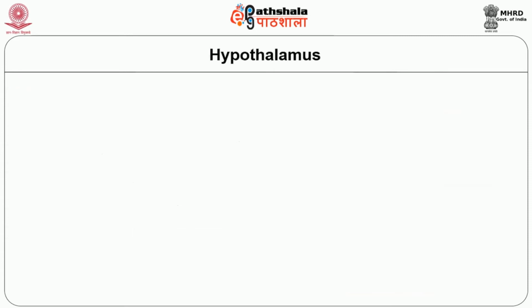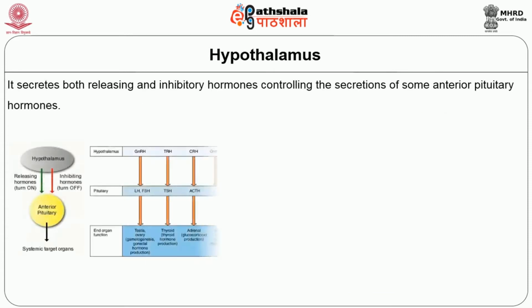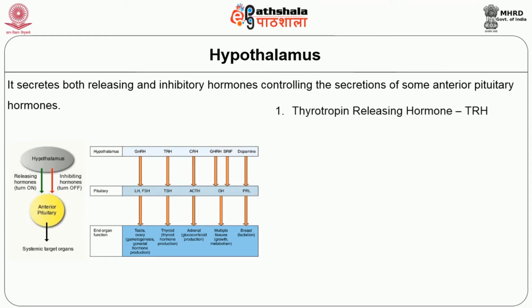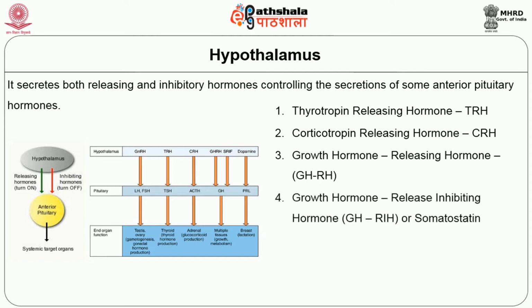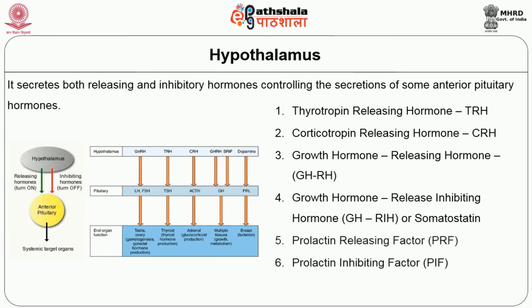The next topic is hypothalamus. It secretes both releasing and inhibitory hormones, controlling the secretion of some anterior pituitary hormones. The hormones released from hypothalamus are thyrotropin releasing hormone, corticotropin releasing hormone, growth hormone releasing hormone, growth hormone release inhibiting hormone or somatostatin, prolactin releasing factor, prolactin inhibiting factor, gonadotropin releasing factor.